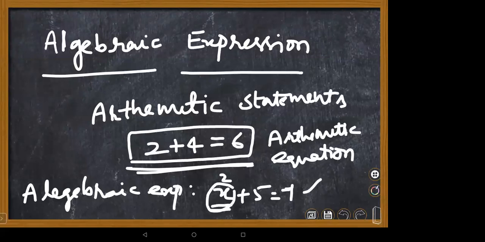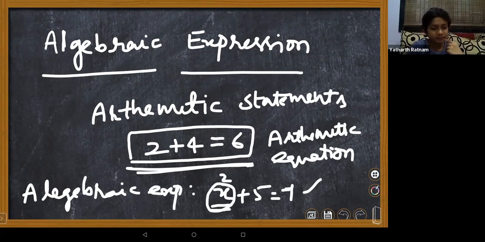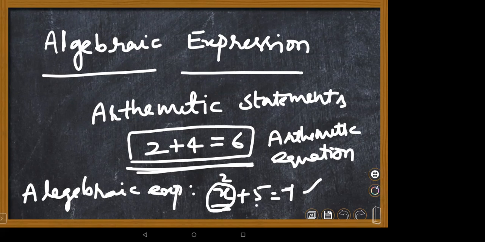What is the value of x here? x is a variable. But 5 and 7 are constants. In an equation, the variable should not have different values. If there are two variables used like x and x, one x should not have the value 2 and one x the value 3. It's not correct, ma'am. Very good.